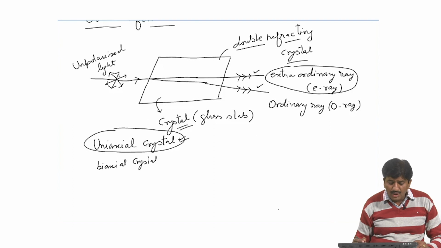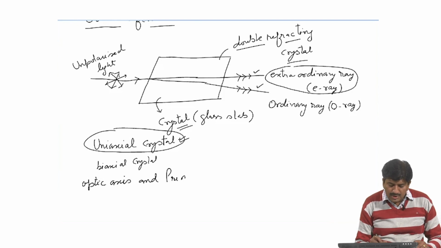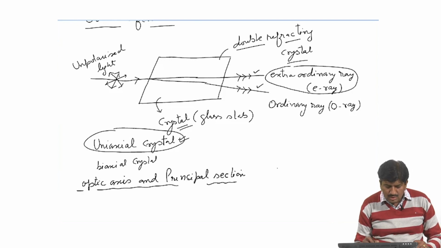and it results in different directions of these two rays. Now we will discuss optic axis and principal section of a crystal. Uniaxial crystal has a direction along which ordinary and extraordinary rays propagate with the same velocity and without separation.